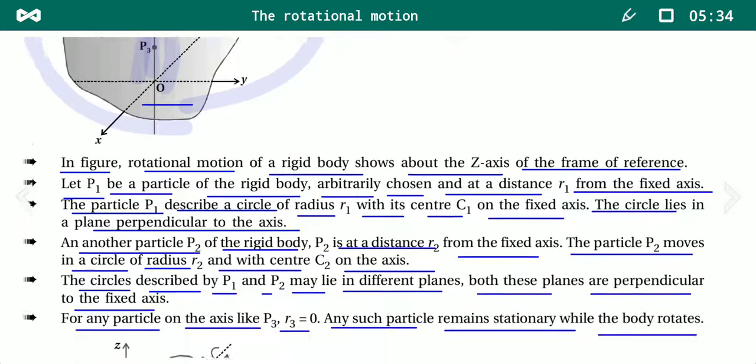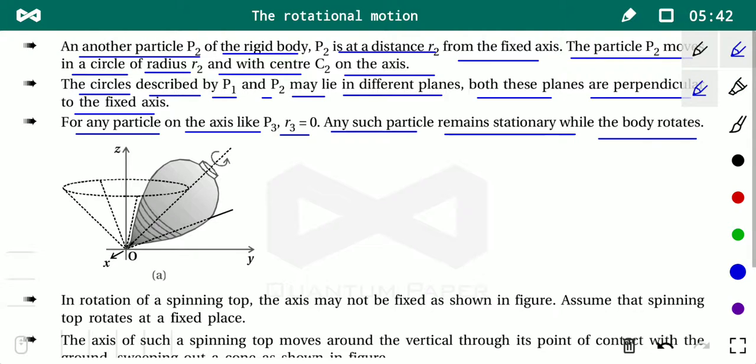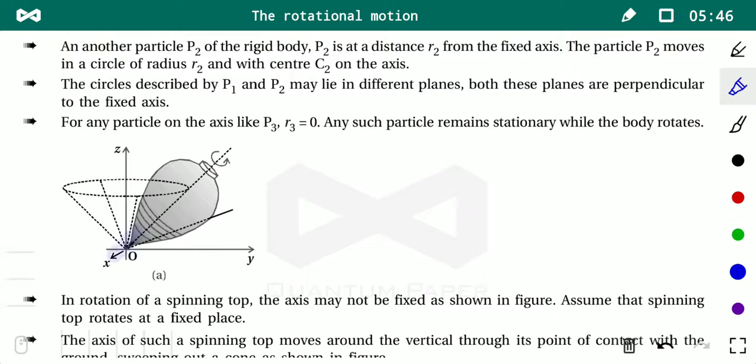Now we are discussing a special case, the rotation of the top. Here the axis of rotation is not fixed. The axis of rotation may change, but the point of contact always remains fixed.